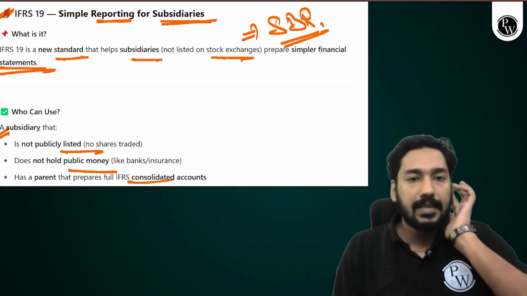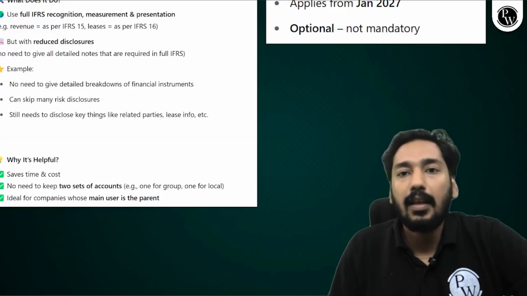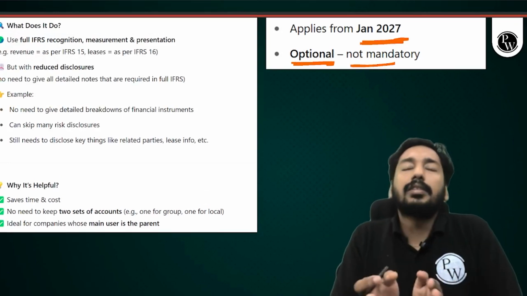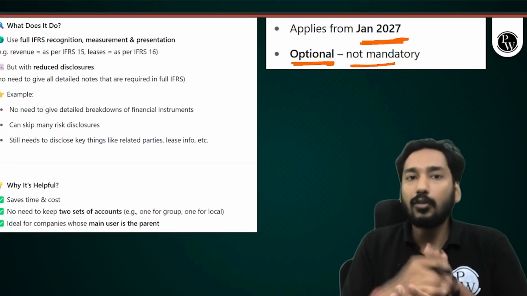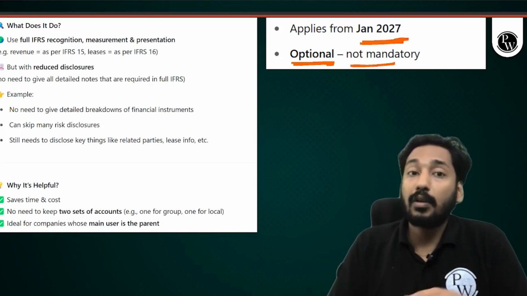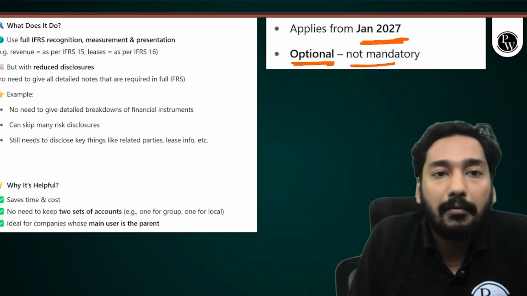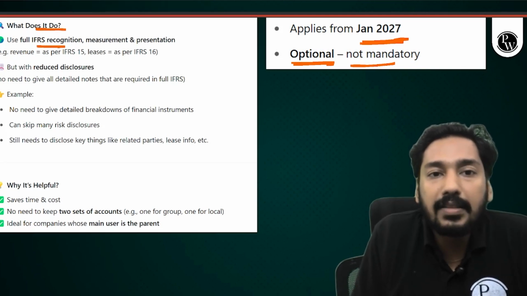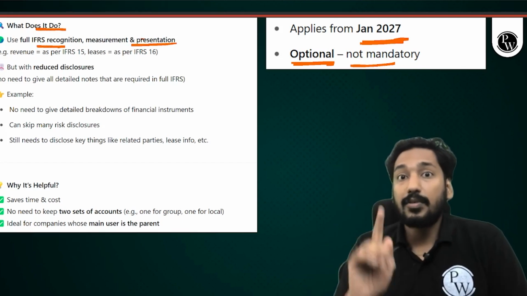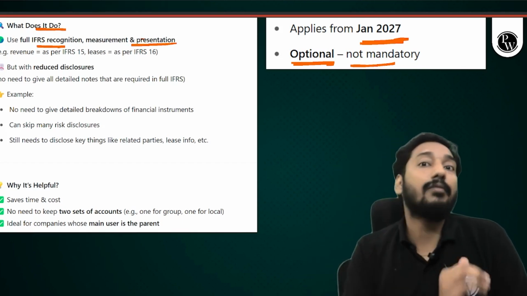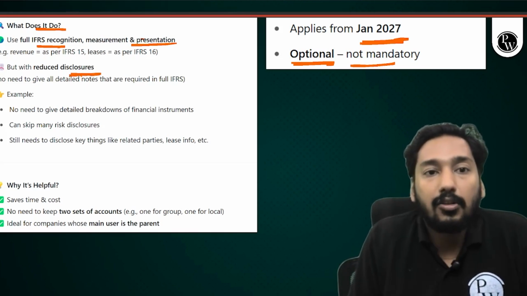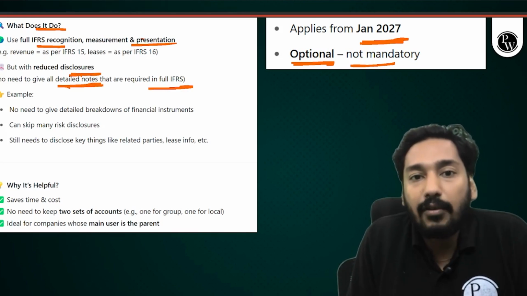So it is not publicly listed, does not hold public money, applicable from January 2027, and this is also optional. If you want to follow this accounting standard, you can. If you want to decrease your work, do it. If you do not want to, and you want to give full disclosure, give it. So what does it do? Use full IFRS recognition, measurement, presentation. Although, see, it reduces disclosure, it does not reduce the applicability of IFRS. Full IFRS still needs to be applied, but with reduced disclosure, no need to give all the detailed notes that are required in full IFRS.